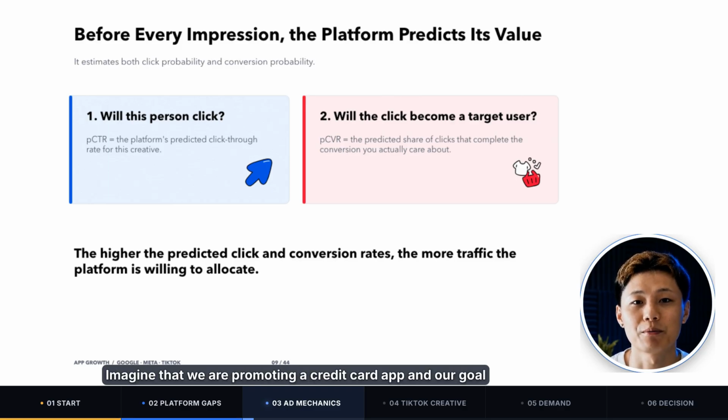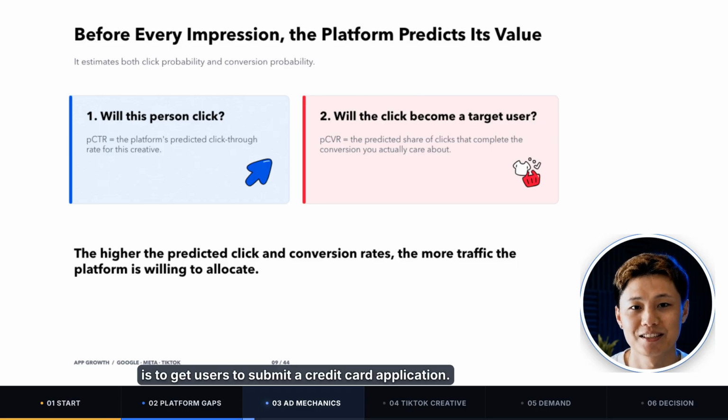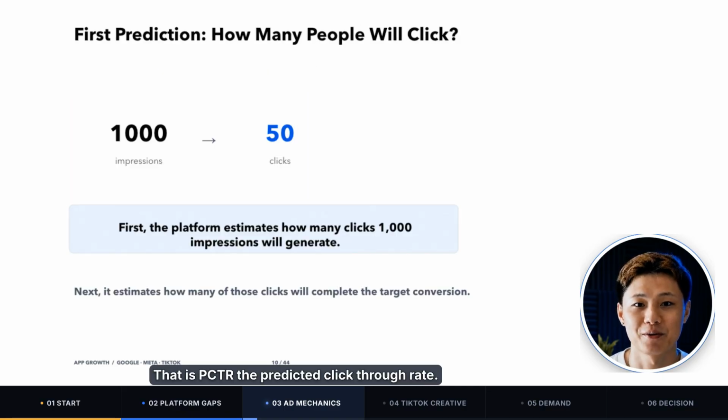Imagine that we are promoting a credit card app, and our goal is to get users to submit a credit card application. Every time a platform is about to show an ad, it is essentially trying to answer 2 questions. The first question is, after seeing this creative, how likely is this user to click? That is PCTR, the predicted click-through rate.